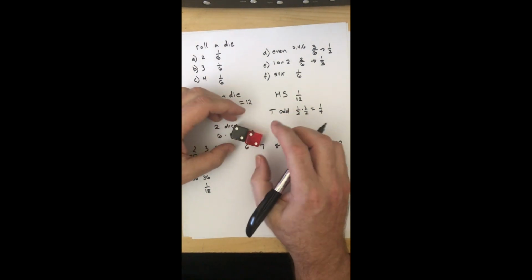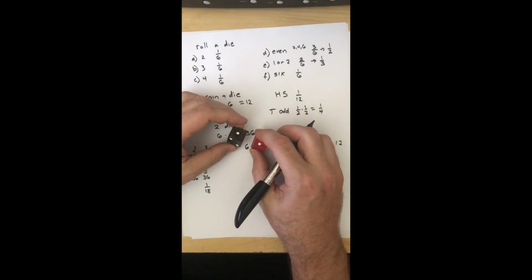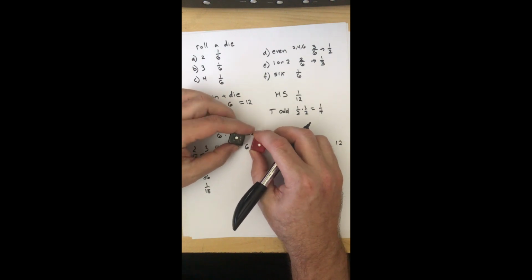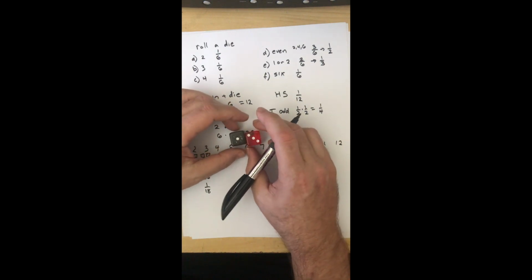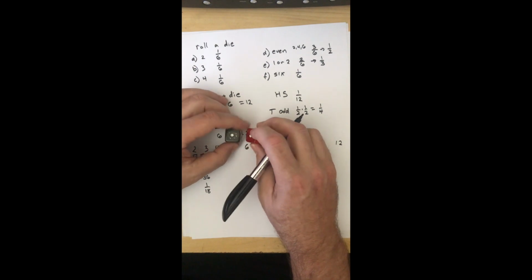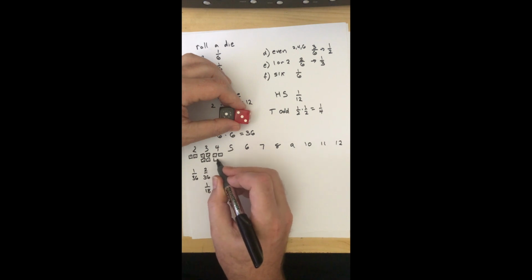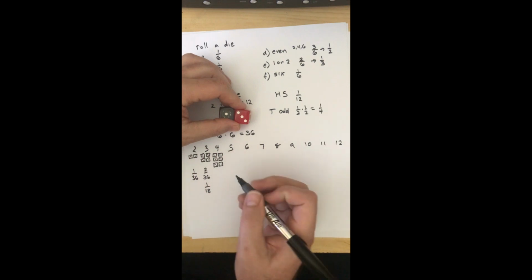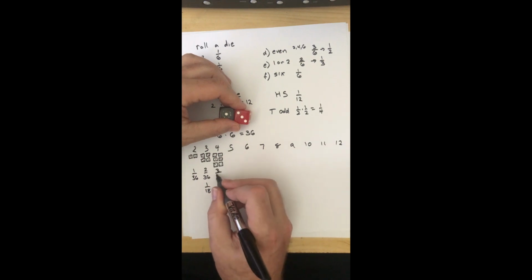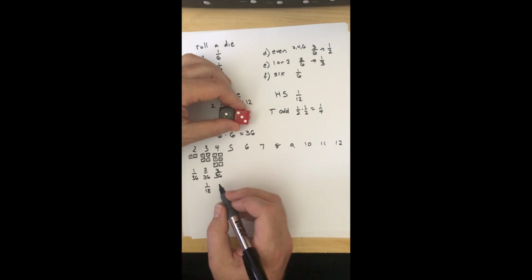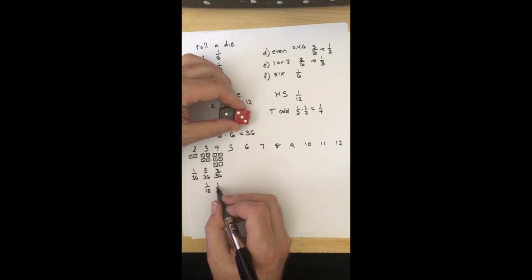4, of course, is 2 and 2, and then it's going to be 1 and 3, and then 3 and 1. So I've got my double, 2, 2, 1 and 3, 3 and 1. So that's 3 possible outcomes out of the 36, which simplifies down to 1 out of 12.